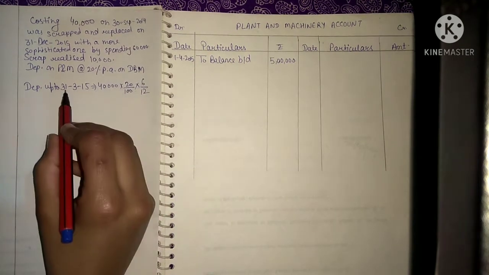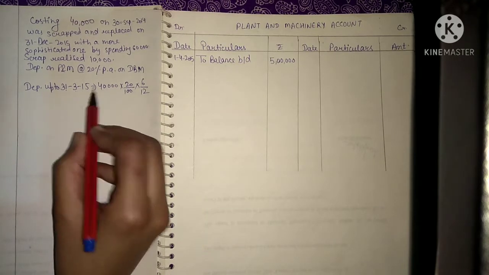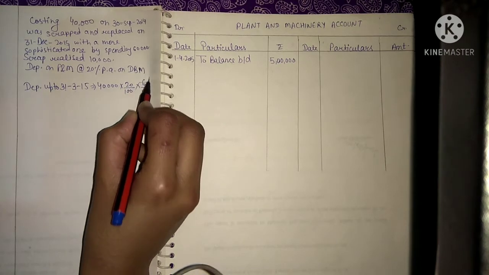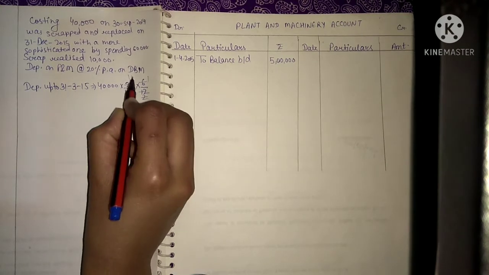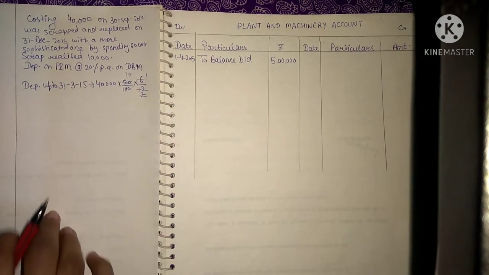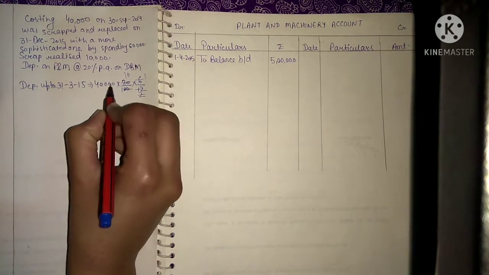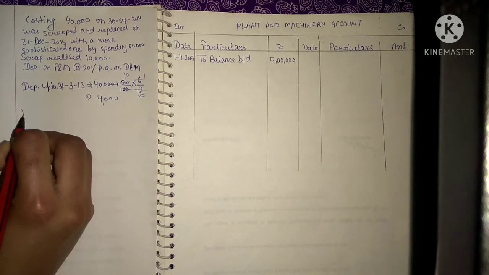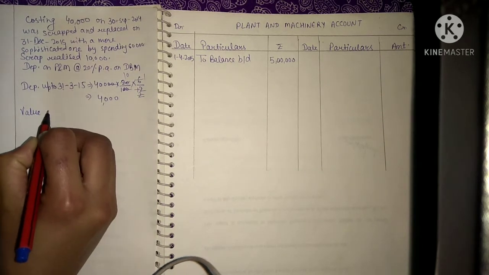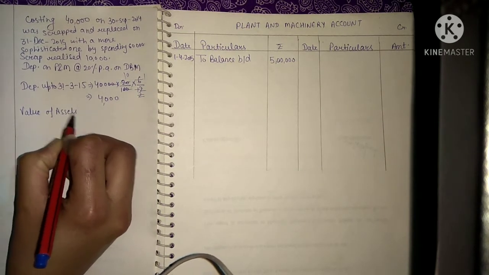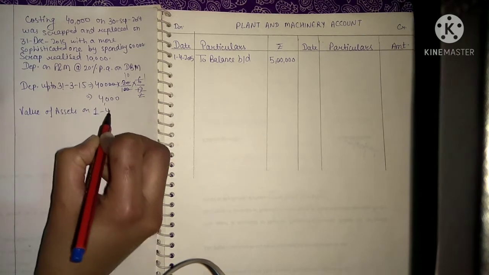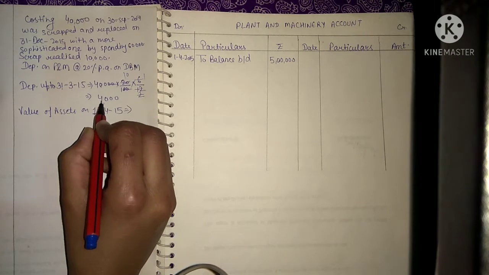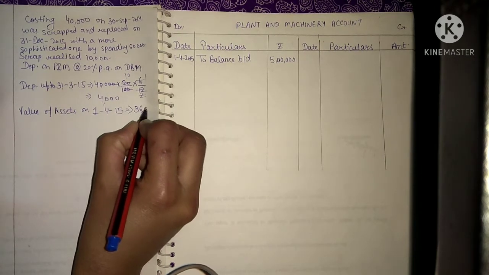So the depreciation up to 31st March 2015 will become 4,000 rupees. So the value of that asset on 1st April 2015 will become 40,000 minus 4,000, that is 36,000.